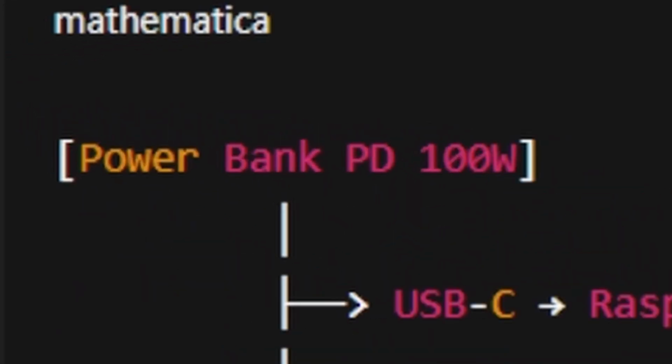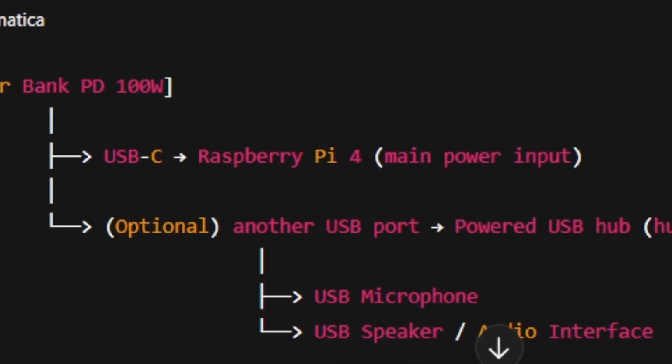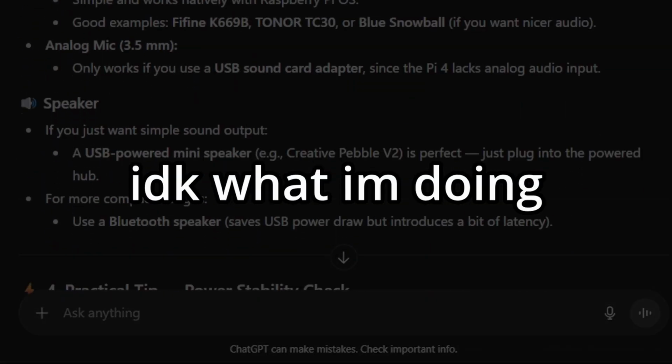Basically, I need a power source that will power the Raspberry Pi and a USB hub. That USB hub will power the USB microphone and the USB speaker separately. This is to make sure everything is powered correctly.